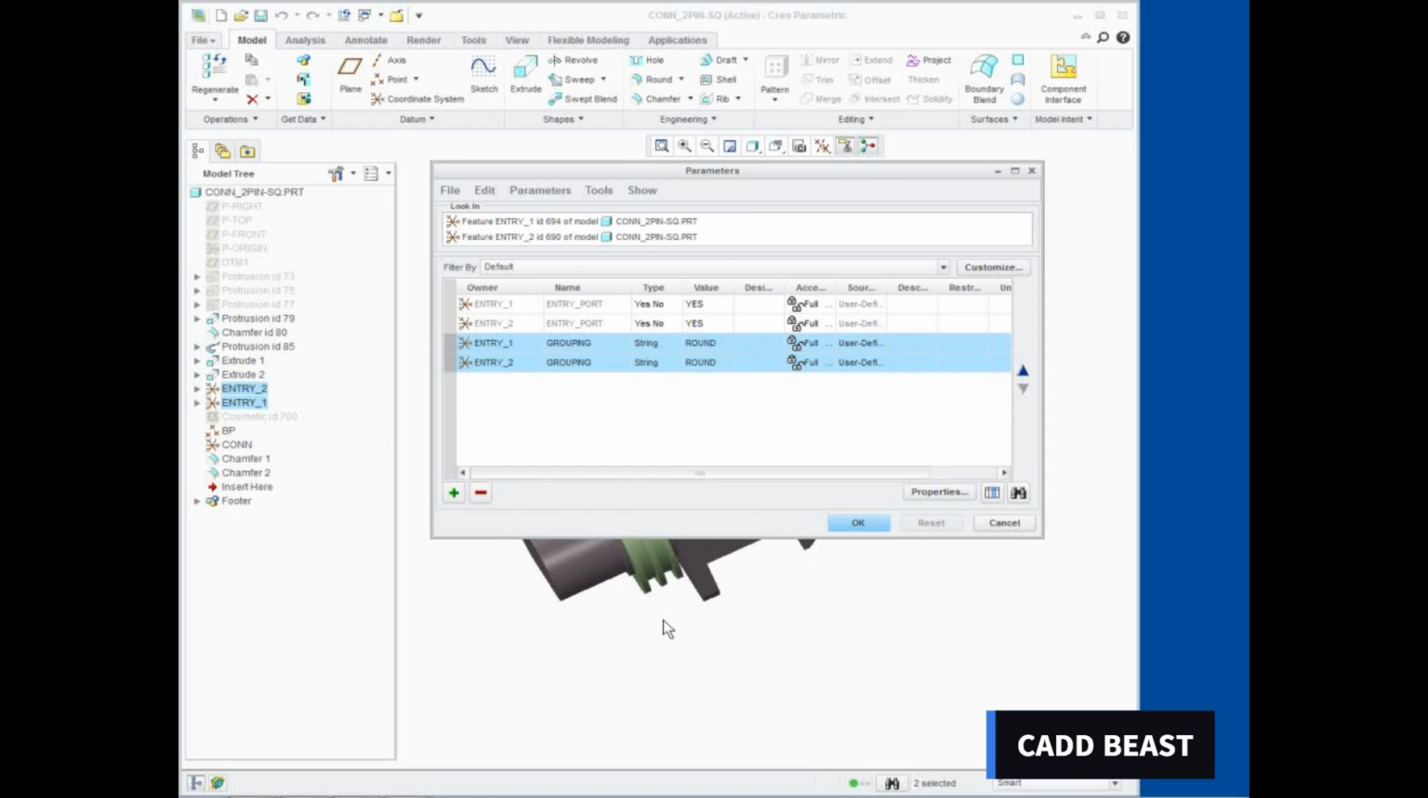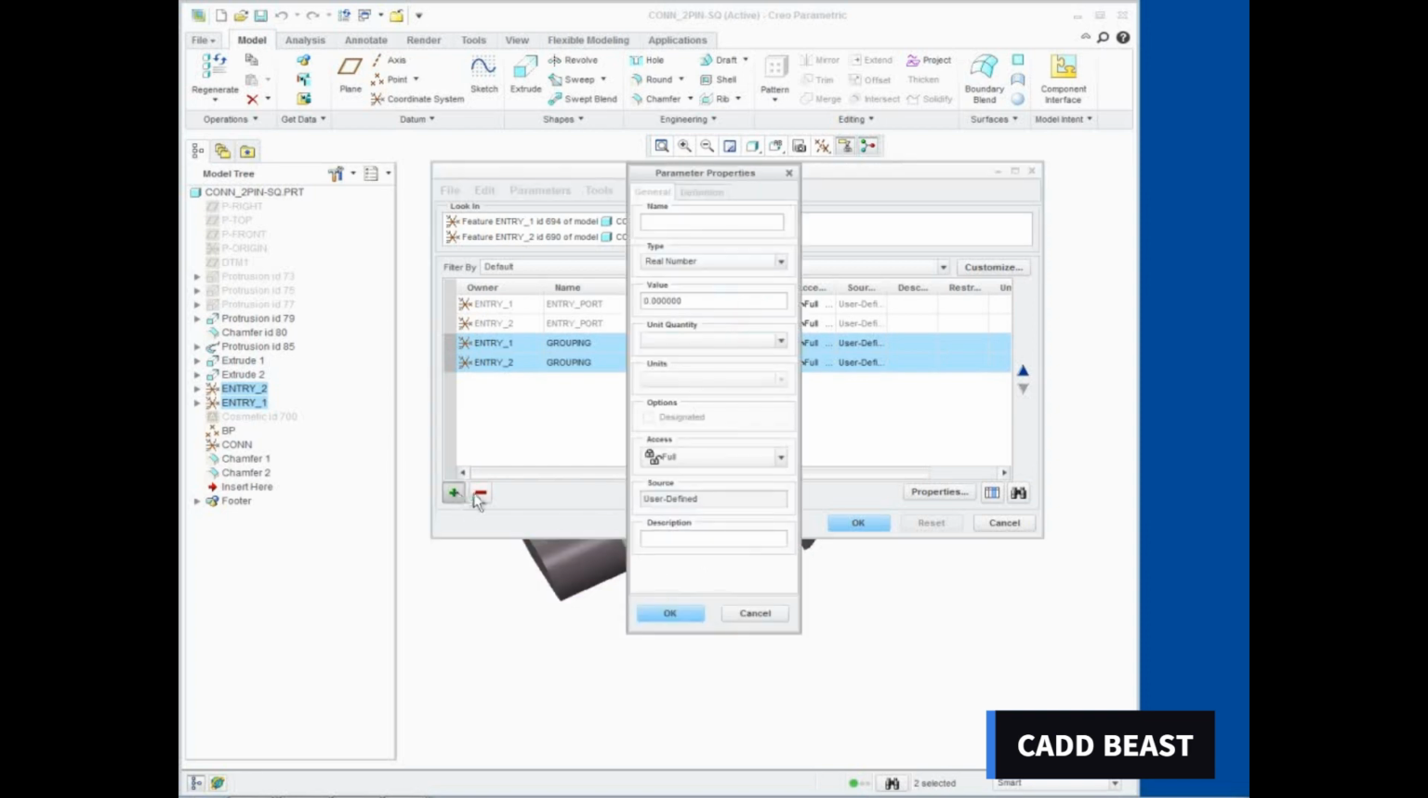Click New Parameter. Type internal_len as the name. Select Real Number as the type. Type 1.0 for the value. Click OK.